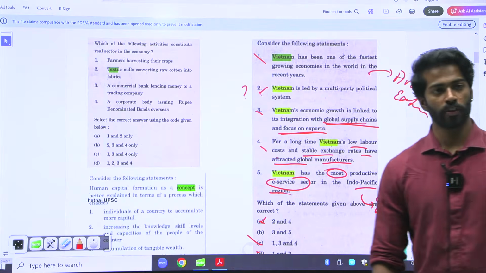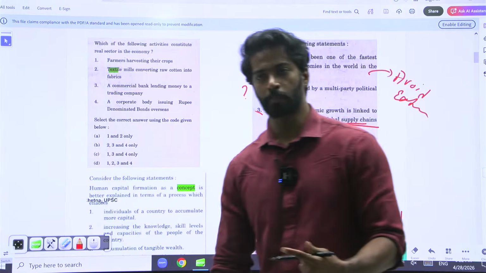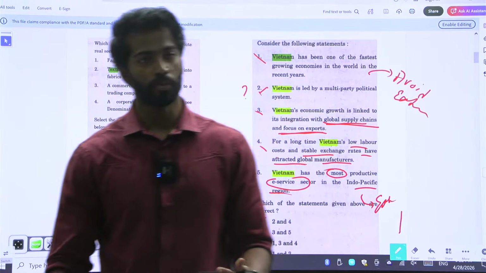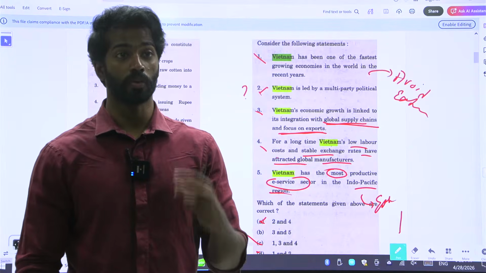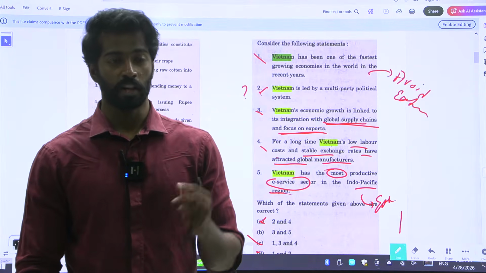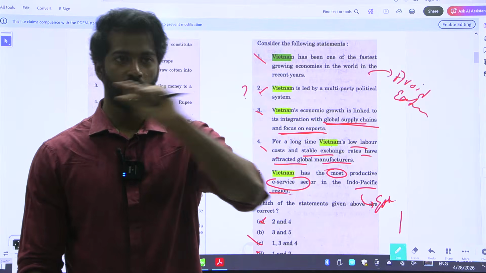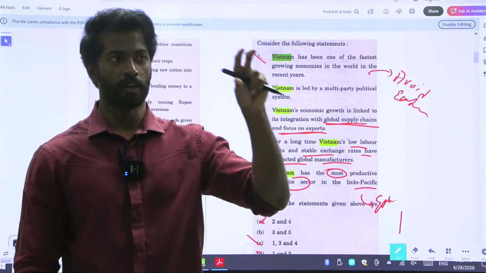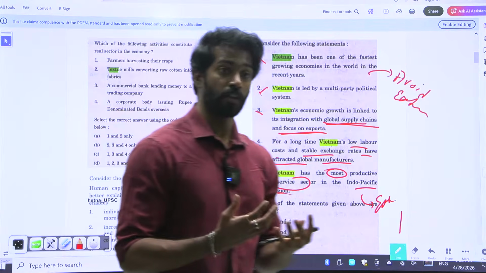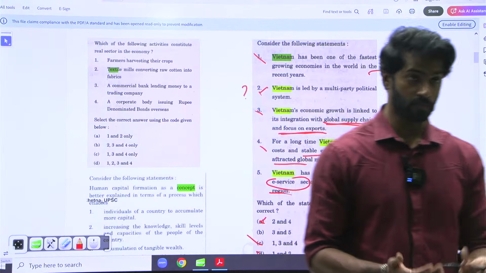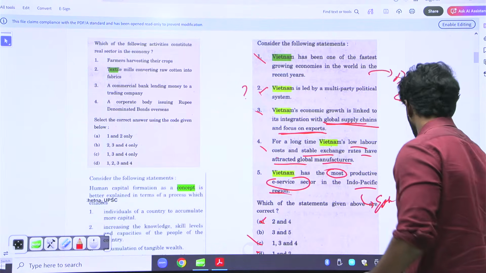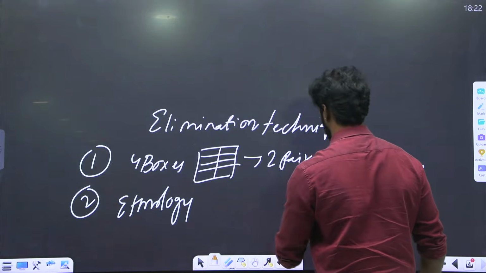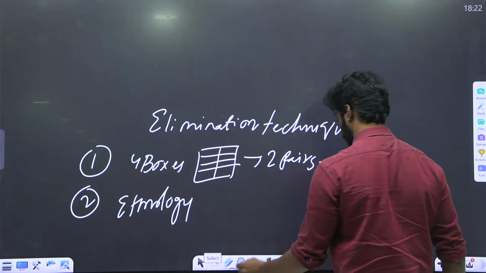I did not have to know whether Vietnam had a multi-political party system. I did not have to know whether Vietnam was actually growing or not. I just had to look at the statement and how the statement was placed. The statements sometimes are placed based on grammatical manner. Whenever they are placed in a grammatically correct manner and they're not showing any extreme statements, then usually the statement is correct.